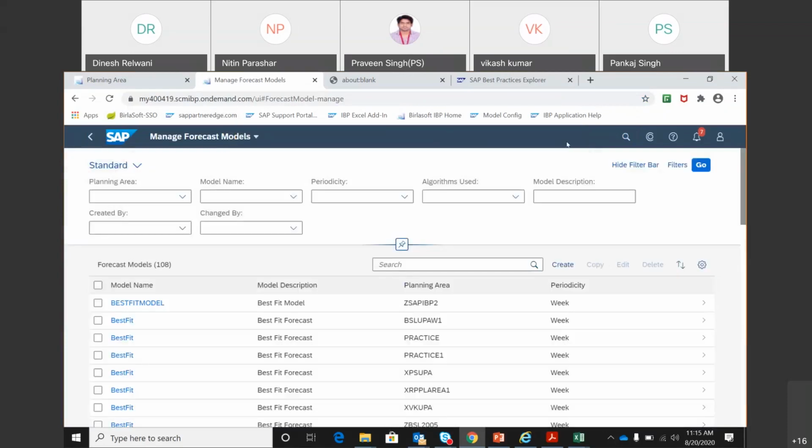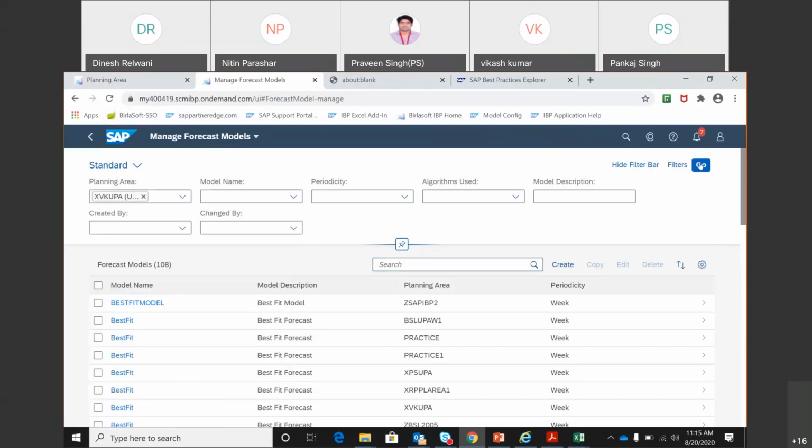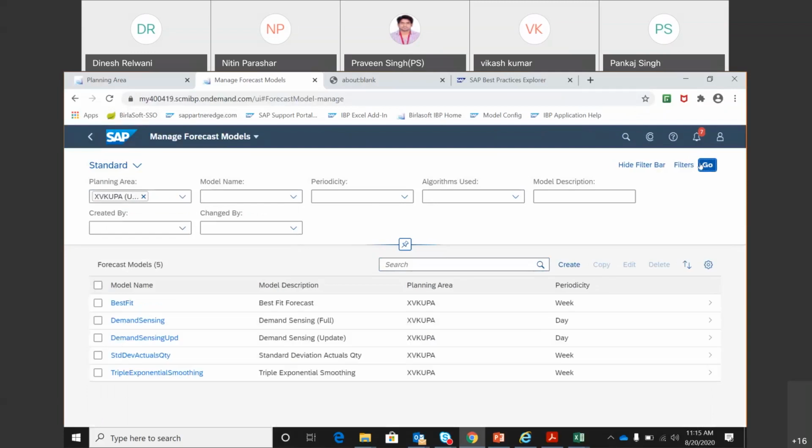So this is a very important config which helps us in performing all 4 steps of the demand planning process that we have seen. Let me bring the planning area that we have created. So this is the planning area, and I'll click on go. You can see that there are 5 models already available in this planning area.